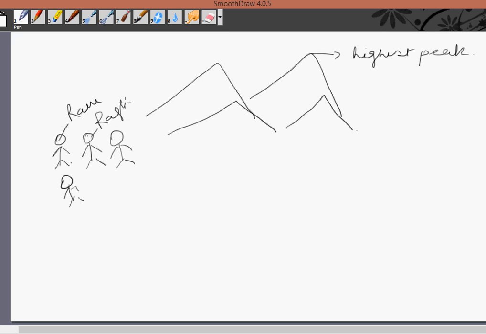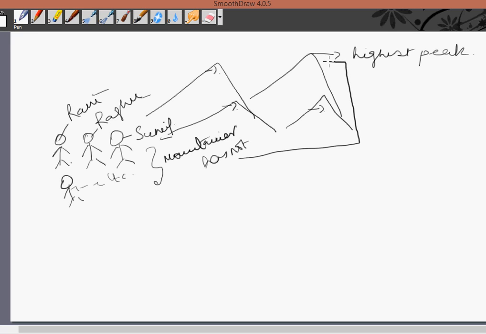This is Raghu. This is Sunil, etc. Ram has reached here, Raghu has reached here, Sunil has reached here, but no mountaineer has reached here. That is the highest peak, right?